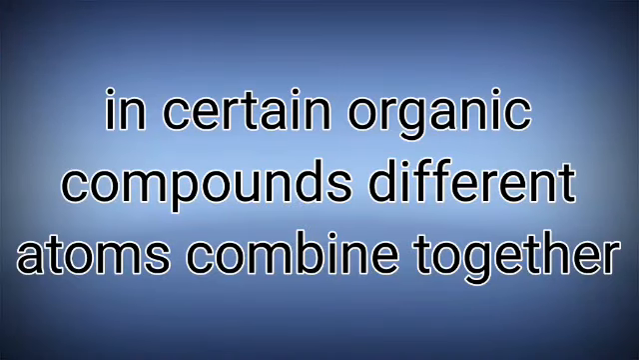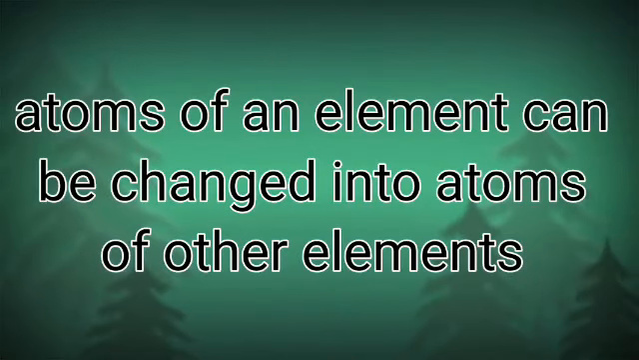Come to the fourth one. According to Dalton, atom is the smallest unit in which chemical reactions take place. But we know, in certain organic compounds like sucrose, the different atoms combine together and undergo chemical reactions. Come to the fifth one. Atoms of same or different elements combine in simple ratio. But now we know atoms of one element can be changed into atoms of other element by bombardment with very fast moving particles like neutrons or alpha particles. Now this process is called artificial transmutation, you know.